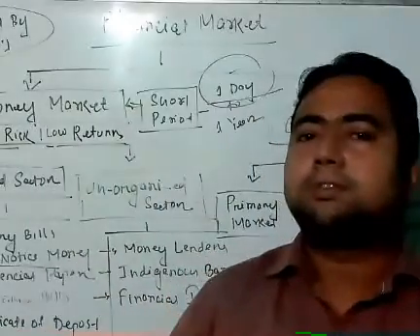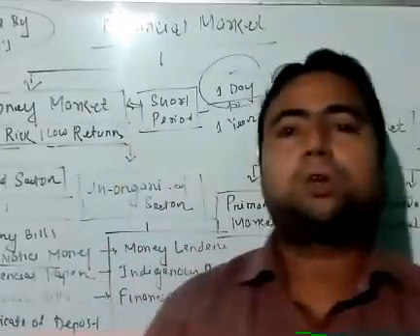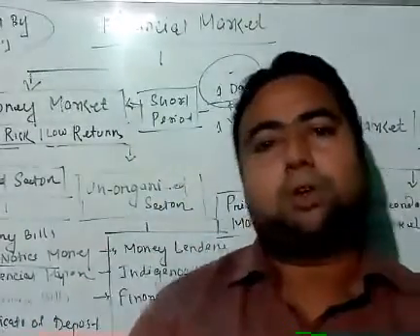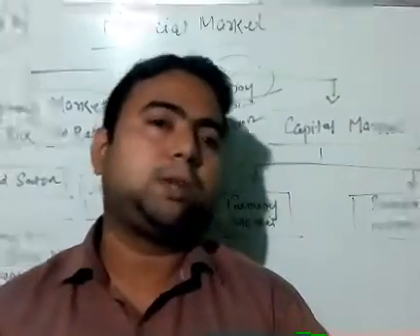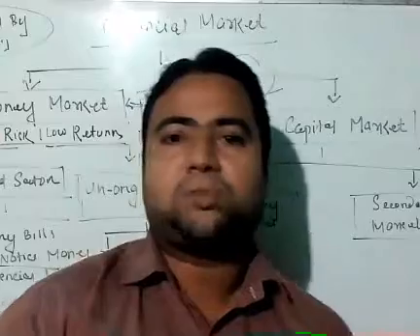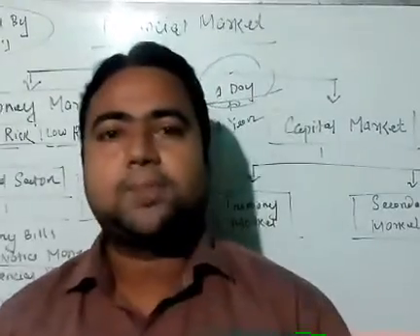But the money lenders will charge 25% to 30%. So where 14%, where 30%, almost double interest is charged by the money lenders. Similarly, indigenous bankers and other financial institutions also charge a very high amount of interest.